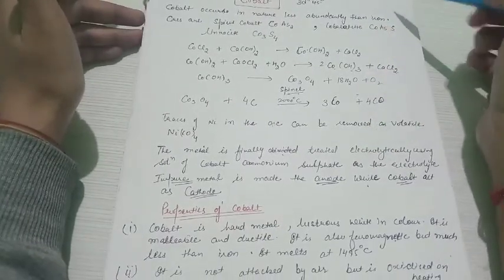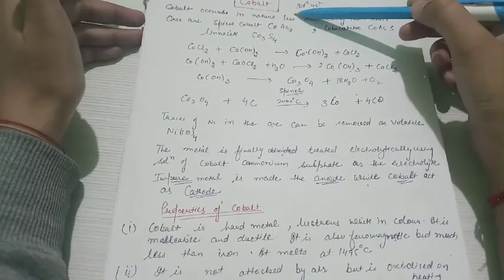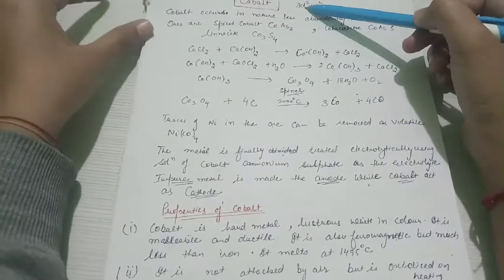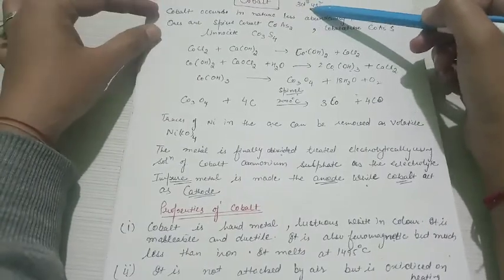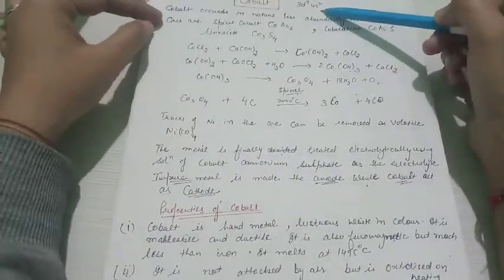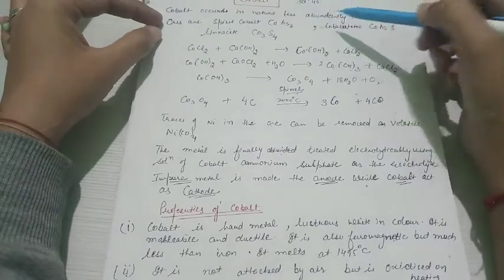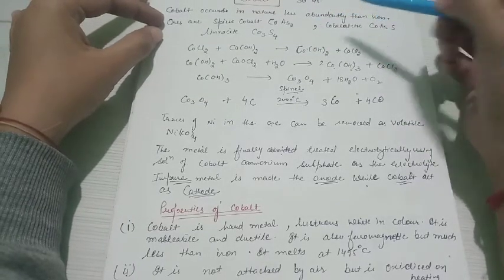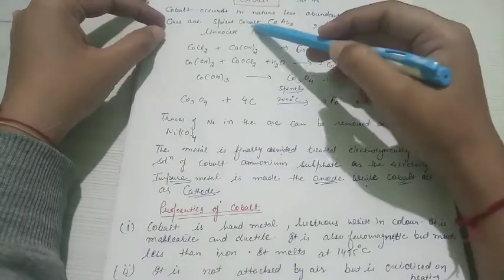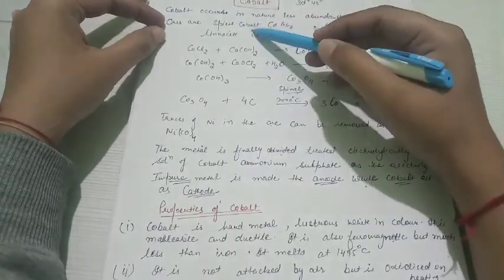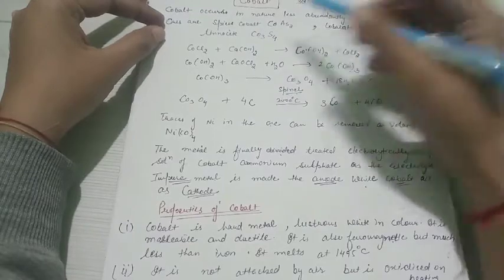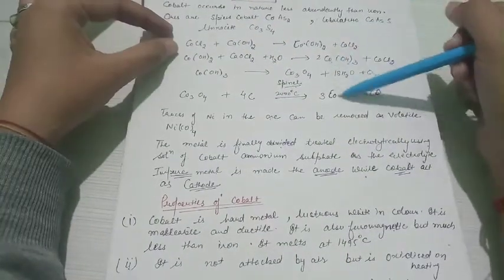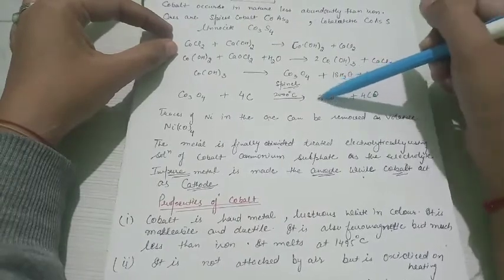In today's video we are going to discuss a new element, that is cobalt. Firstly, cobalt has an outermost configuration of 3d7 4s2. And like other elements we discussed in our previous videos, cobalt also exists in ore form, that is smaltite, cobaltite and linnaeite. Now we are going to extract pure cobalt from the ore.